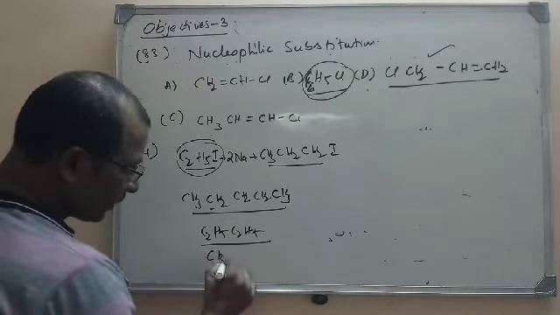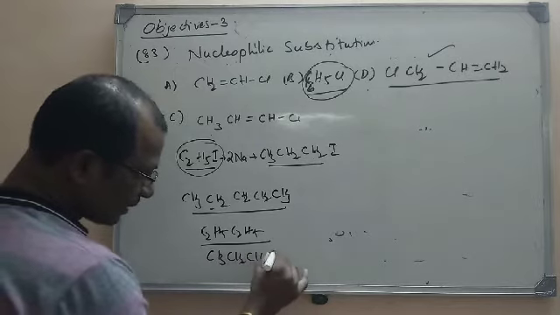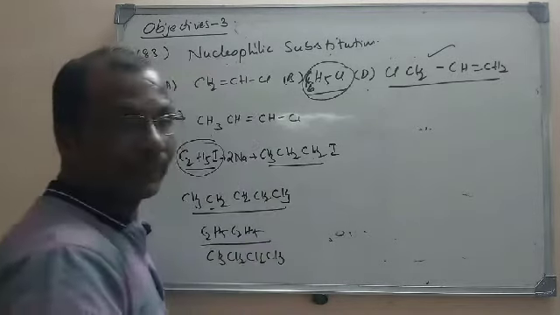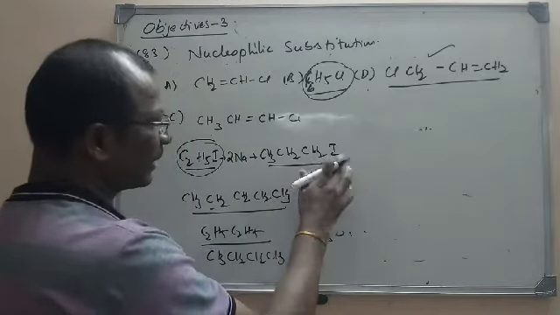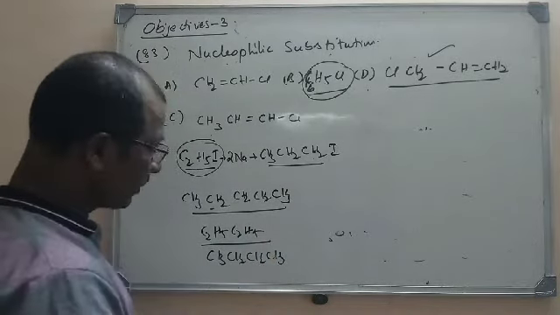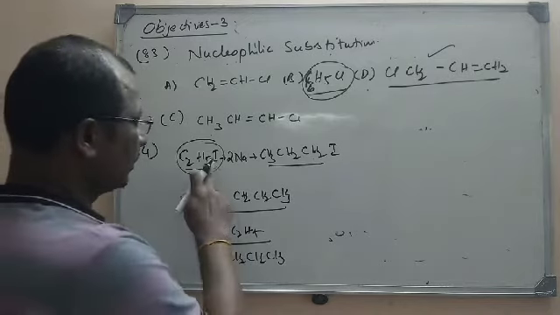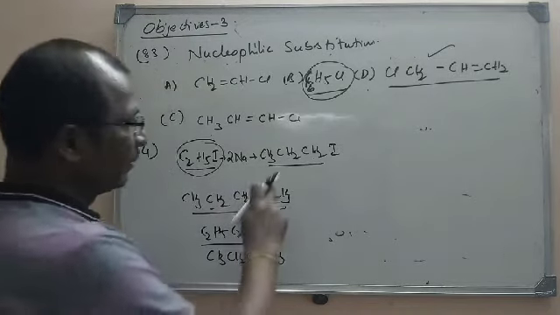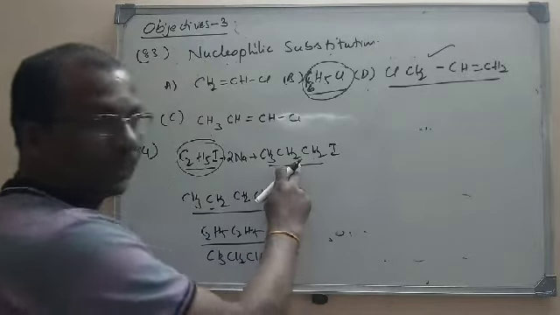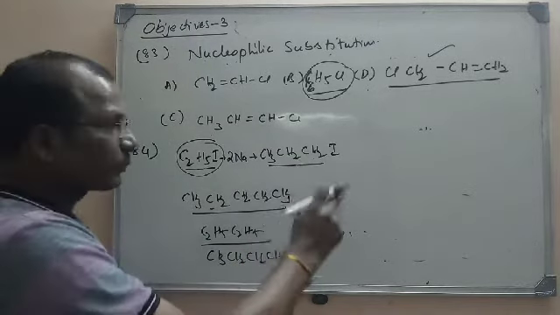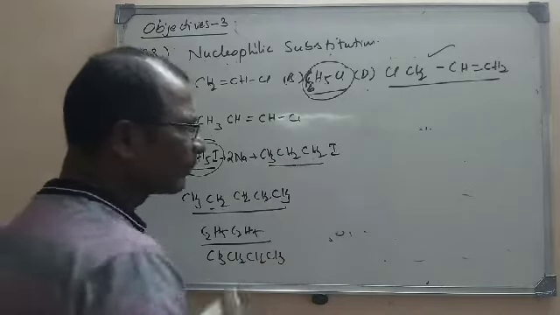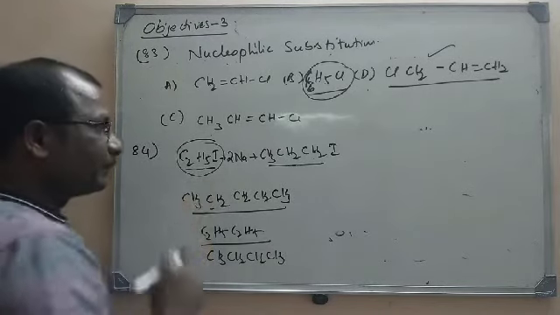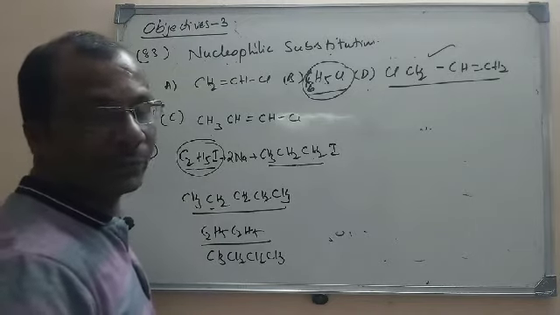CH3 CH2 CH3, butane will be formed. Propyl iodide and again propyl iodide will give us hexane. So by mixing these two, we get pentane. Only this molecule, propyl iodide, again combines with propyl iodide, we get hexane. And here ethyl iodide again reacts with ethyl iodide, we get butane.